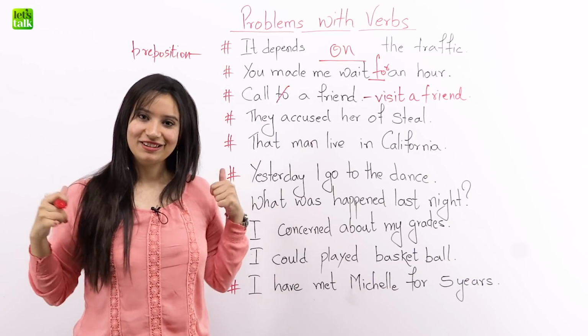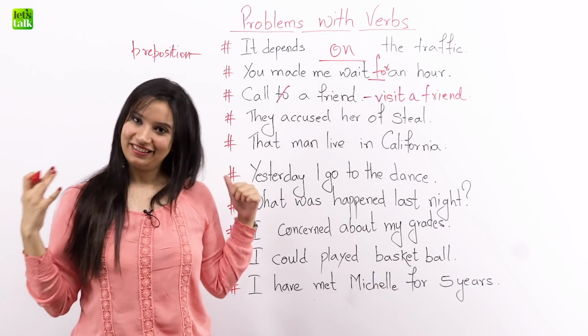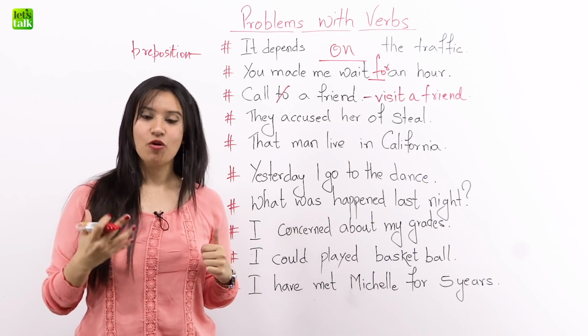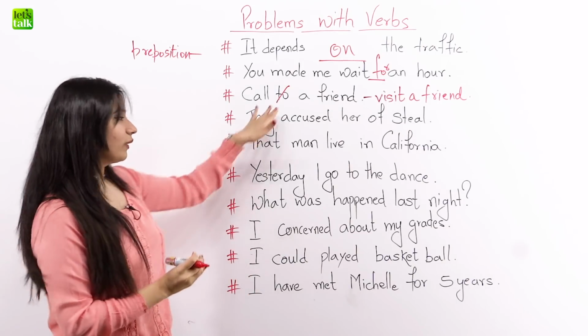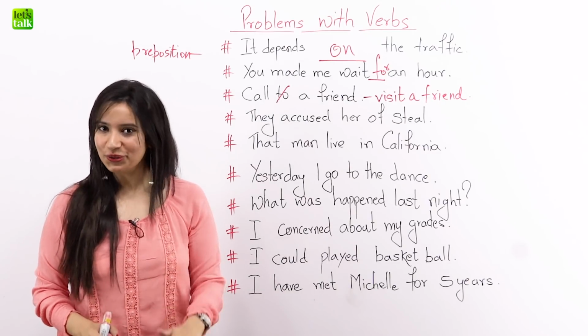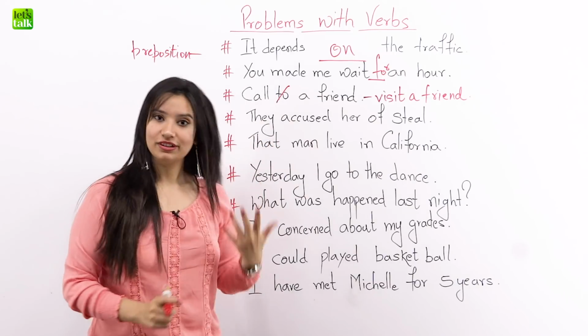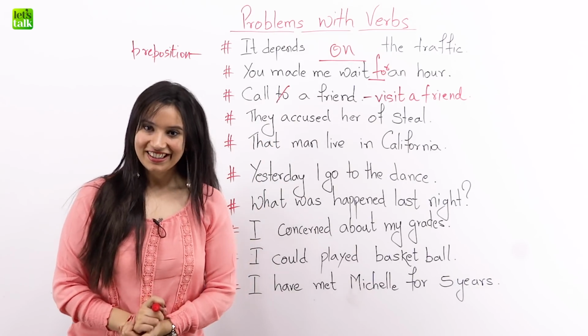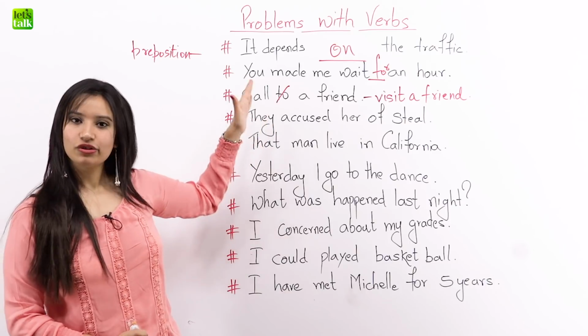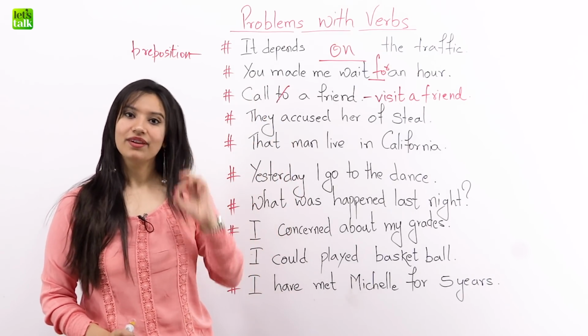Have you been making this mistake very often? Do you call to your friend? Then now, try not to say call to a friend, because to is an unwanted preposition here. We do not want to. So we say, let's call a friend or let's visit a friend together. All right? So these are three sentences telling us how to use prepositions correctly with verbs.